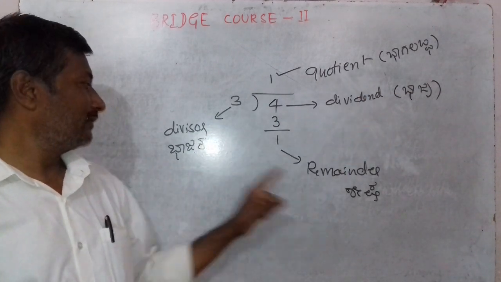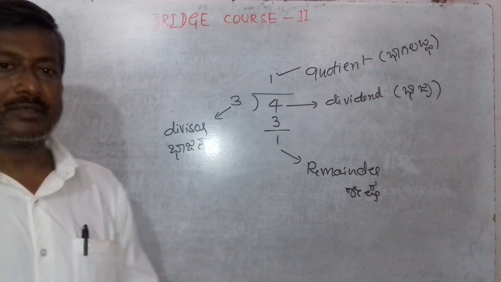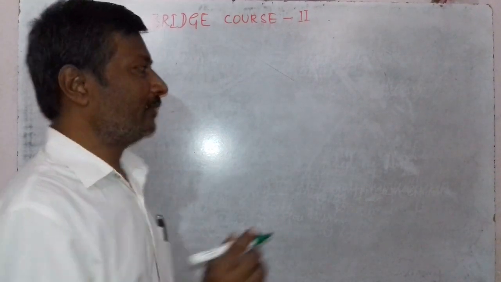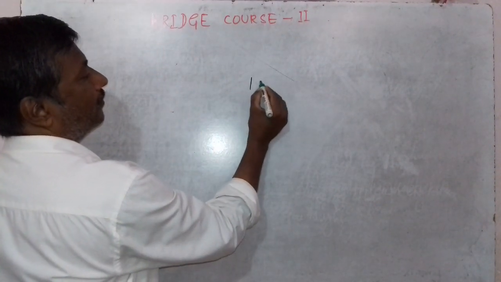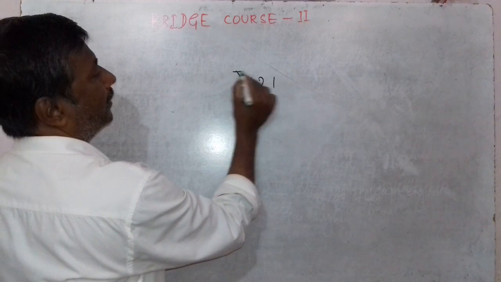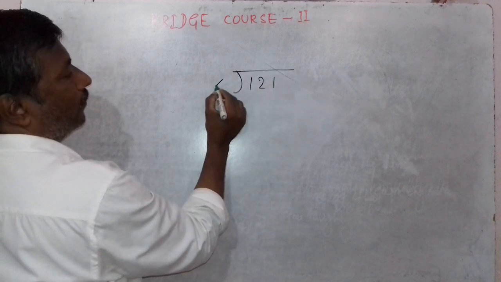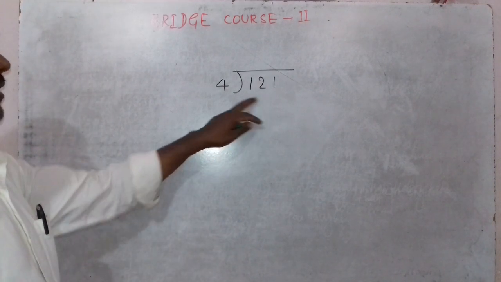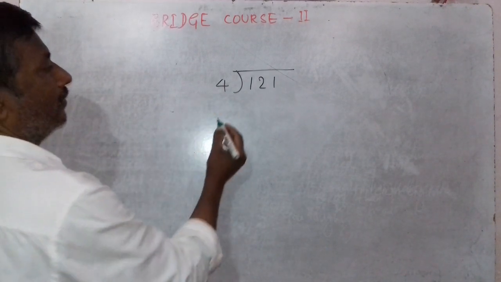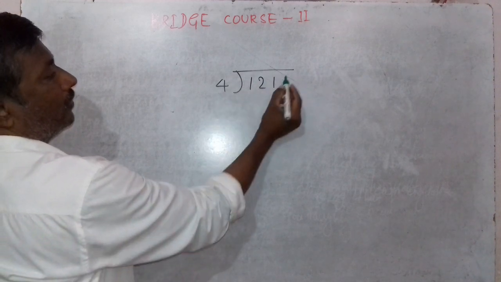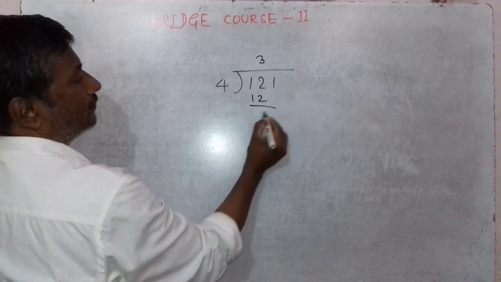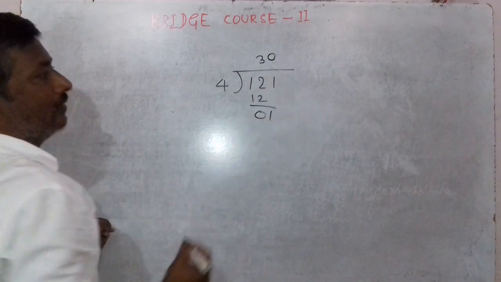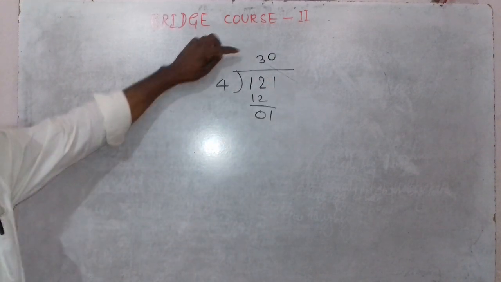Consider one more example: 121 divided by 4. If you divide 121 by 4, we get 4 3s are 12, 1, so 1 is not divisible by 4, therefore keep 0 here in the quotient part.